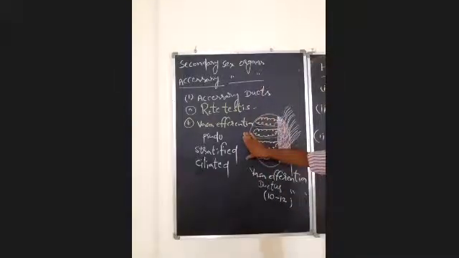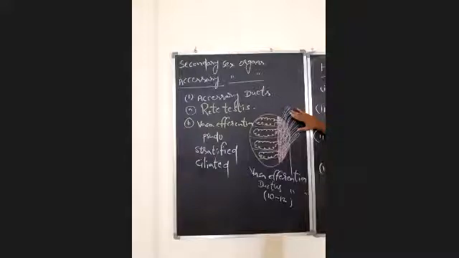So here vasa efferentia are minute tubules that arise from the rete testis, and internally they are lined by pseudo-stratified ciliated epithelial tissue. This receives the spermatozoa from rete testis and transports them to epididymis.